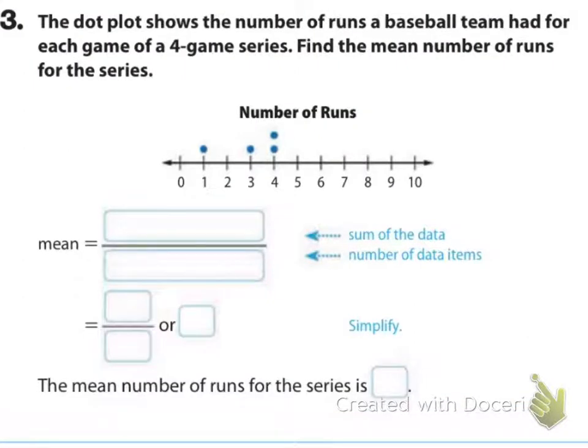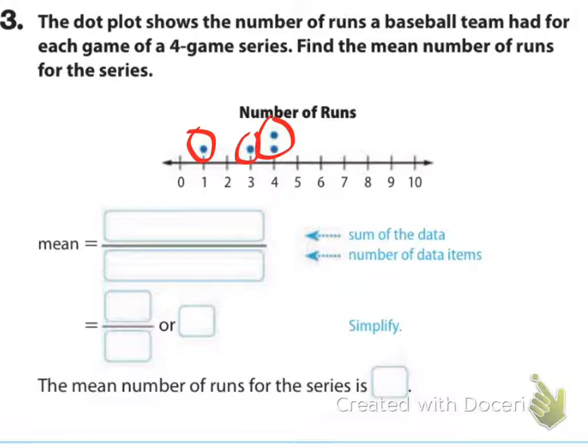So looking at example number 3, the dot plot shows the number of runs a baseball team had for each game of a 4-game series. Find the mean number of runs for the series. So we've got one that's at 1, one that's on 2, and then 2 that are at 4. So one of the games had 1 run, one of the games had 3 runs, and another 2 games had 4 runs each.